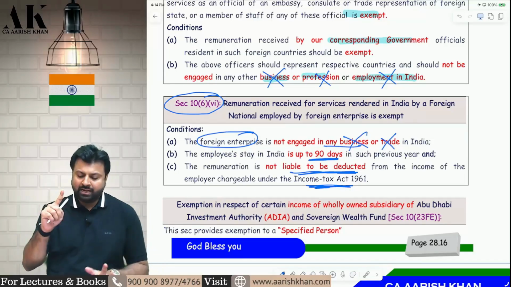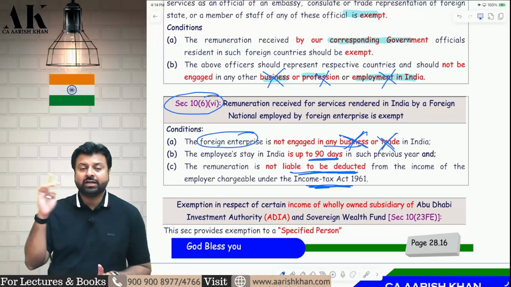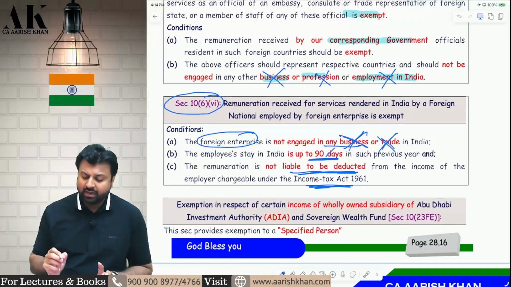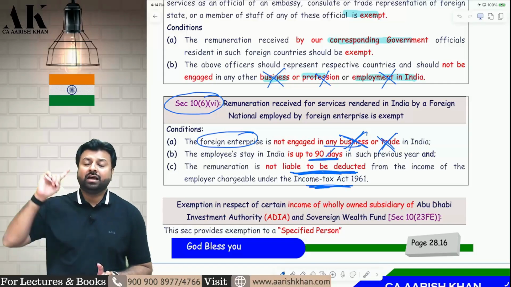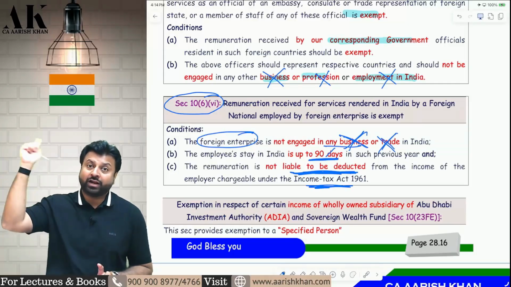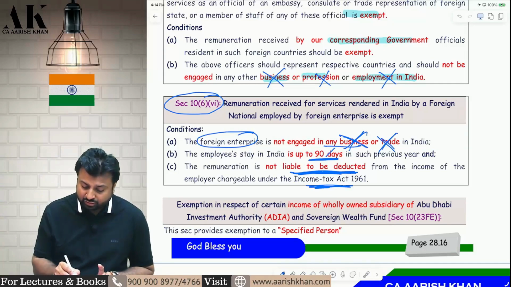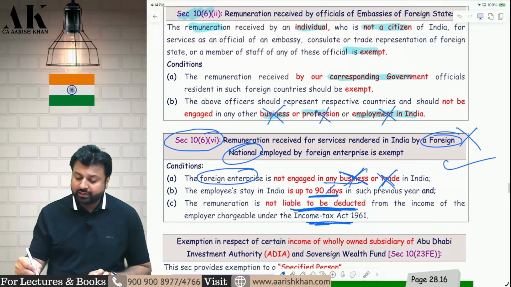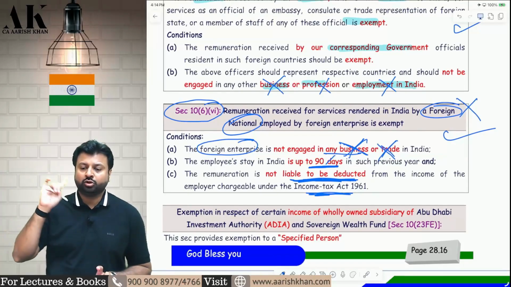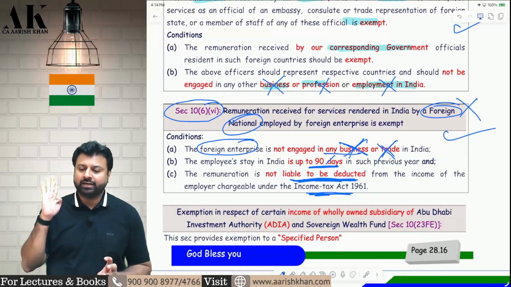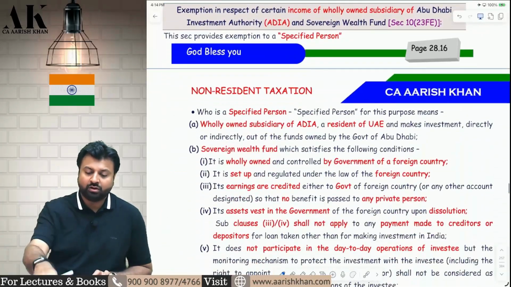So if Tesla does not have any business and profession in India, they are sending their employees to India up to 90 days, and their employees' remuneration is not subject to deduction in India, then the remuneration paid by Tesla to its foreign national is exempt. Again, the assessee has to be a foreign national. It should not be an Indian citizen. In this section and in the previous section, the assessee, the employee, has to be a foreign citizen. It should not be an Indian citizen. If it is an Indian citizen, then it is taxable in India. I hope it is clear to all of you.